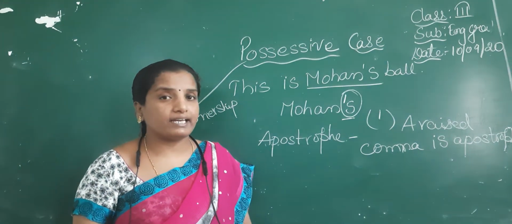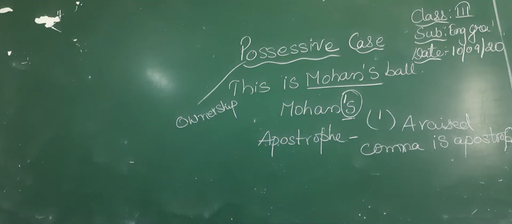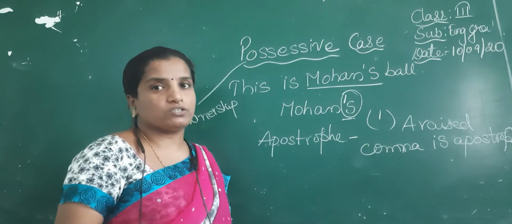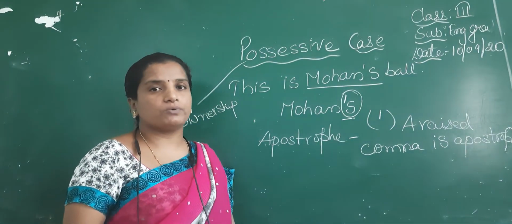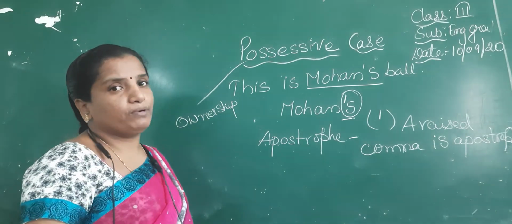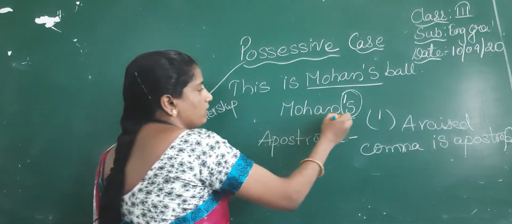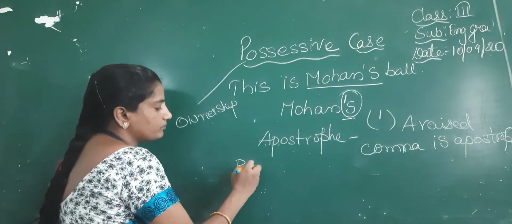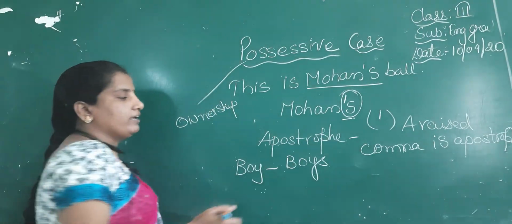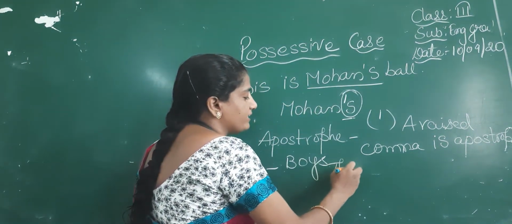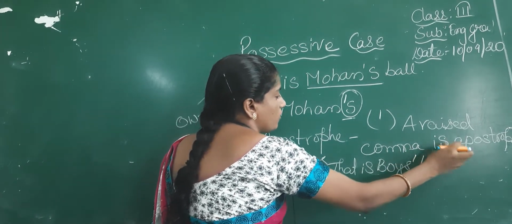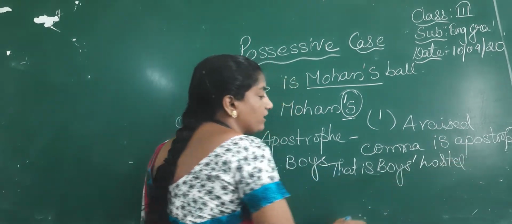Let me explain the topic again clearly. Now see, children, we use the apostrophe to denote possessive cases, but there is a difference for singulars and plurals. Suppose Mohan's, here we put the apostrophe S. Take the plural word boys, for example, boys' hostel.